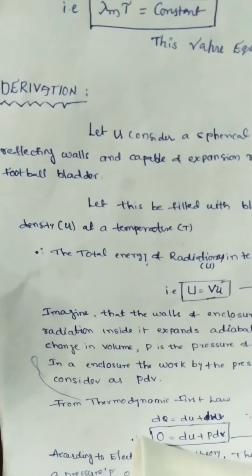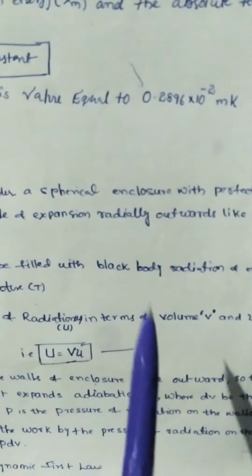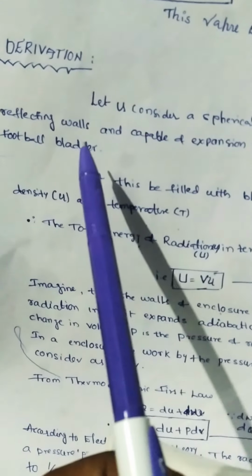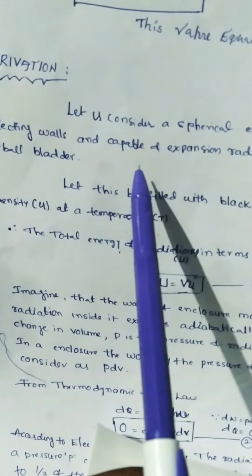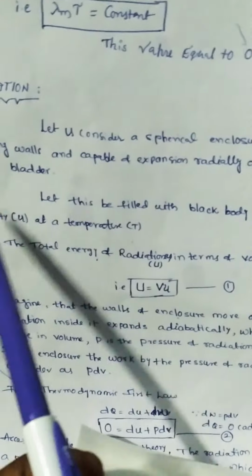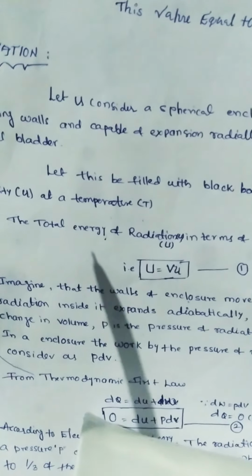Its derivation: let us consider a spherical enclosure with perfectly reflecting walls and capable of expansion radially outwards, like a football bladder. Just imagine a football.